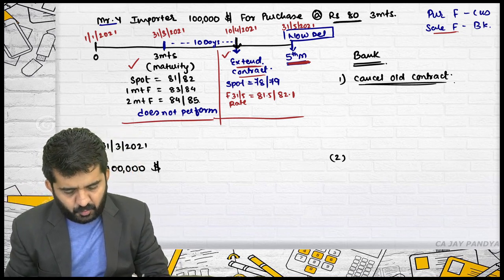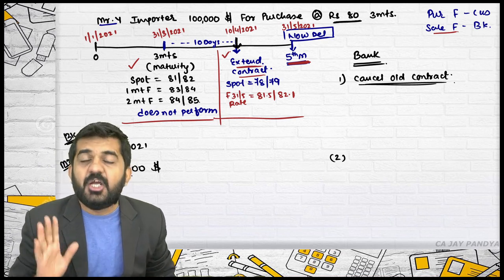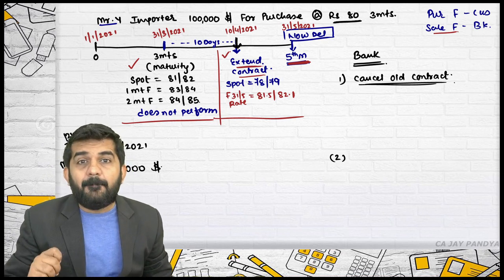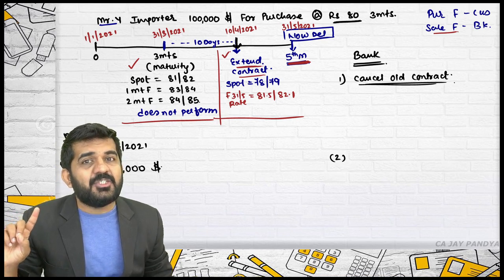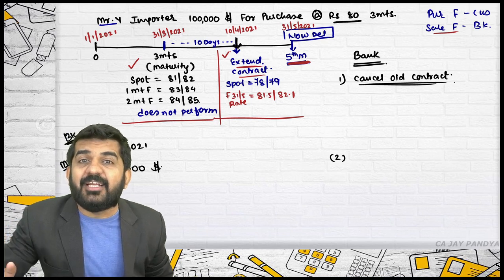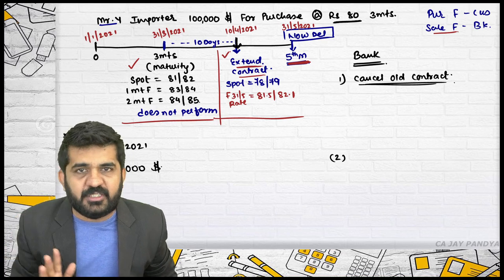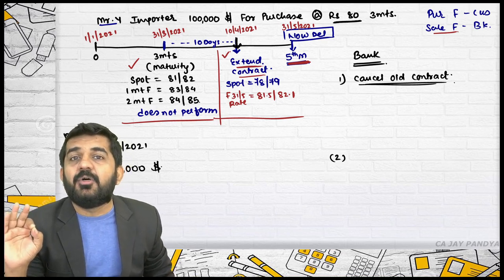The answer is no. This customer didn't purchase this dollar. Is it alright? $1 lakh. So what the bank will do is this. The bank knows that either this customer will cancel the contract or this customer will come for late delivery. This customer will come after 2 days, after 3 days, after 4 days. Is it alright? The bank always settles the position.